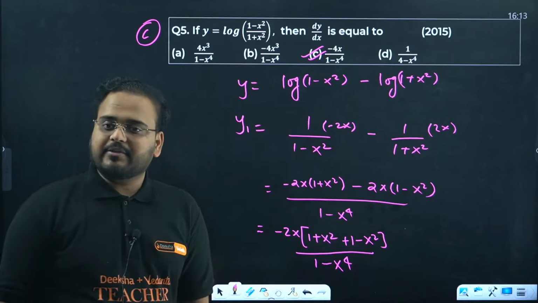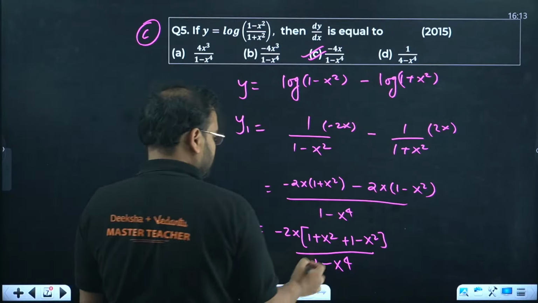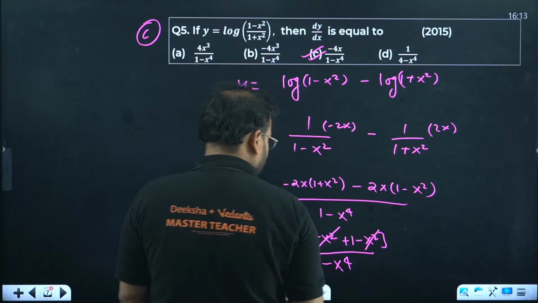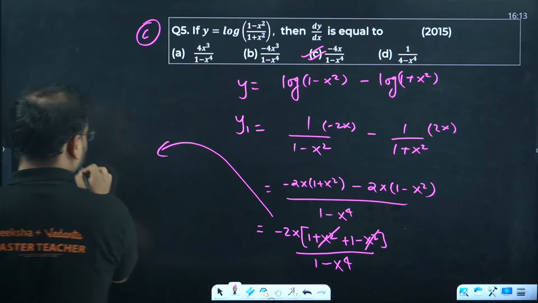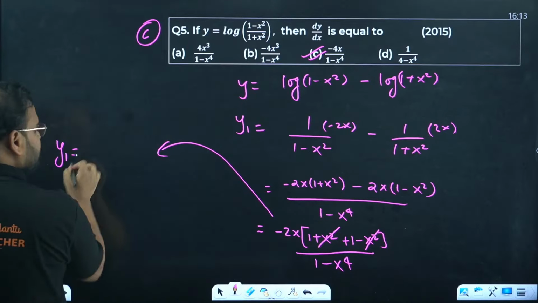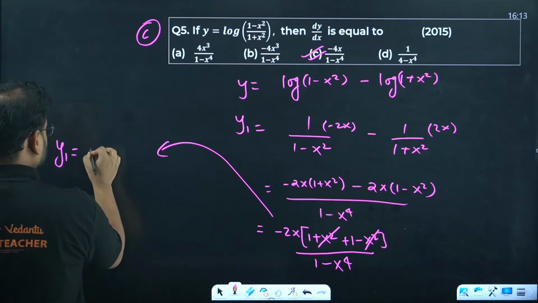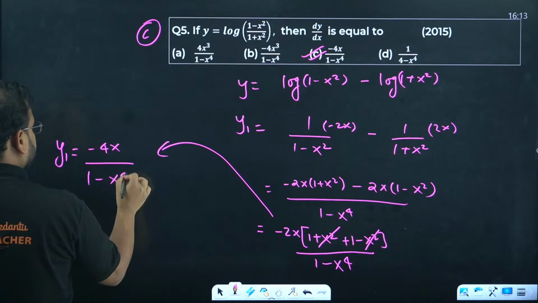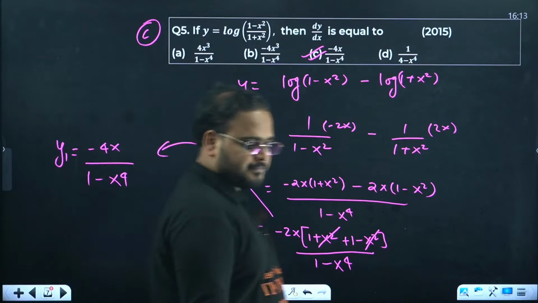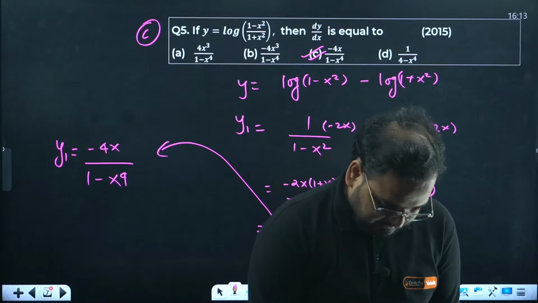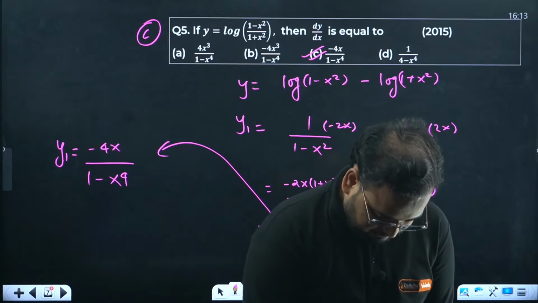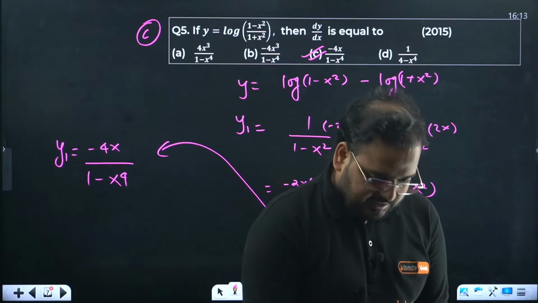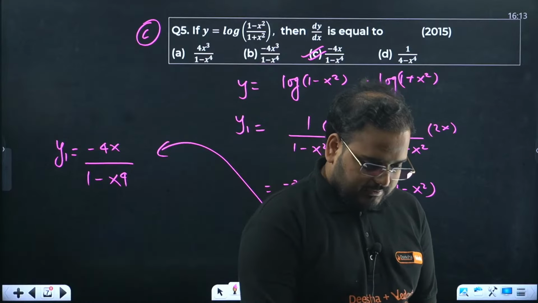What I've done in the numerator, I've taken minus 2x common, okay? So this is cancelled, and my answer is turning out to be derivative y1 is what? Minus 2x into 1 plus 1, that is 2. So minus 4x. That's my option C. Yes, A Math Learning, your answer is correct. Answer is C.